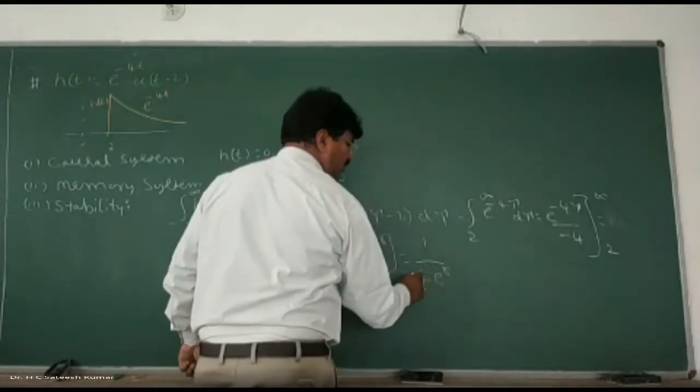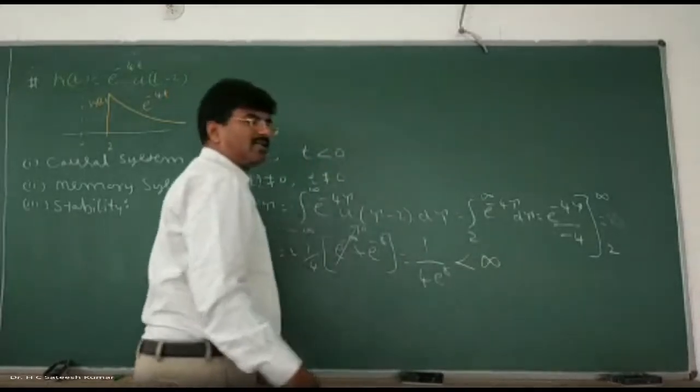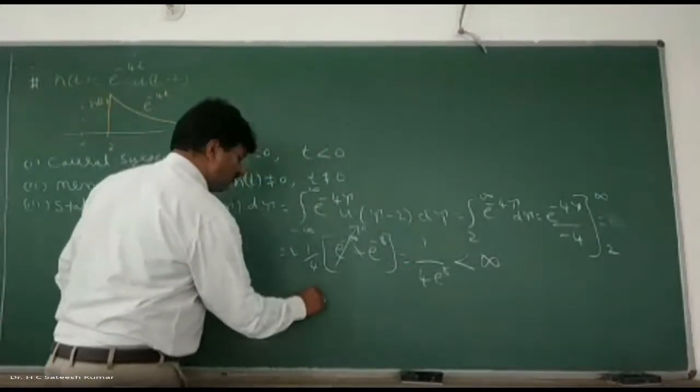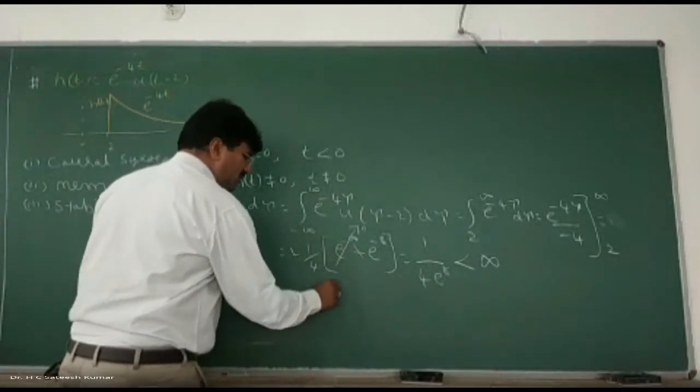Anyhow, e is finite, 4 is finite, e to the power of 8 is also finite. So 1 by that is also definitely finite, which is less than infinity. Anything less than infinity is nothing but finite. Therefore, the system is stable.